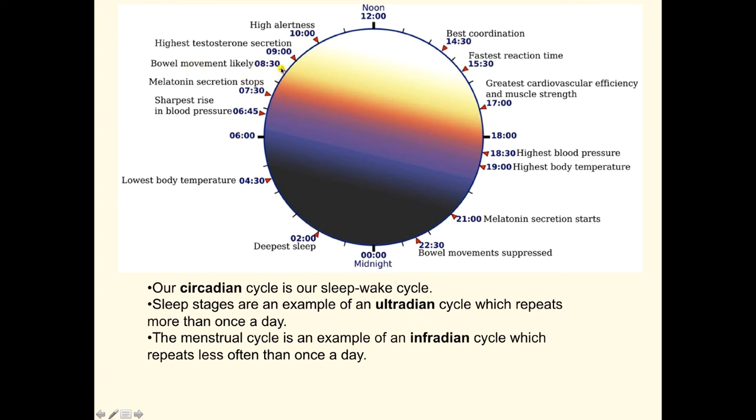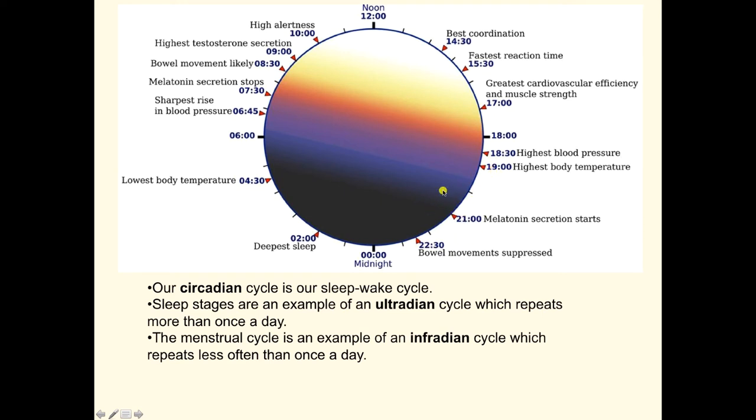Bowel movements will be likely at about 8:30. Testosterone secretion is highest at 9. Highest alertness at about 10 a.m. Best coordination at 2:30 p.m., and so on. Greatest cardiovascular efficiency and muscle strength at 5 p.m. Highest actual blood pressures at 6:30. Highest body temperatures at 7.